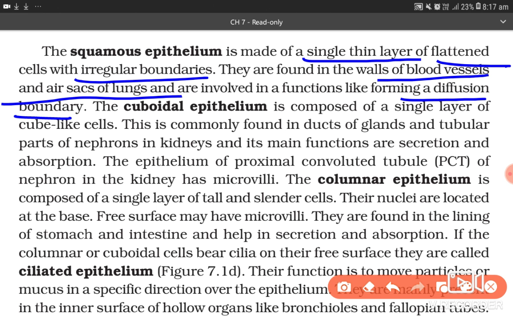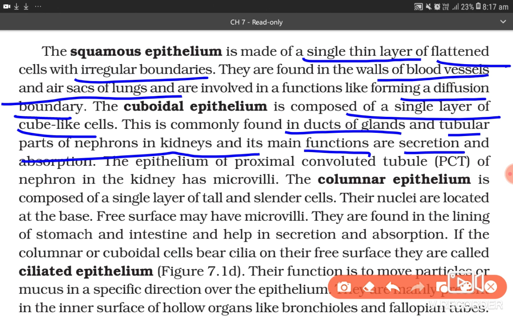Now, the cuboidal epithelium is composed of a single layer of cube-like cells. This is commonly found in ducts of glands and tubular parts of nephrons in kidney, and its main functions are secretion and absorption. The epithelium of proximal convoluted tubule (PCT) of nephron in the kidney has microvilli.